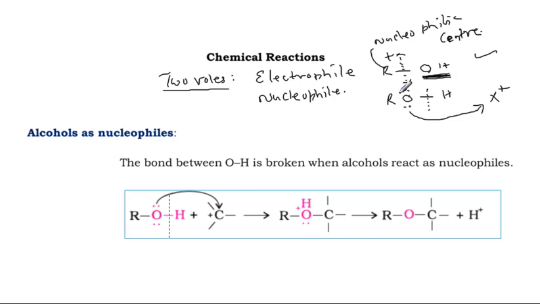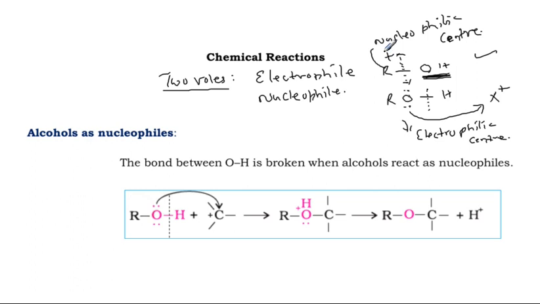So the oxygen now becomes the electrophilic center. In the previous type, it was not oxygen; carbon became the nucleophilic center.